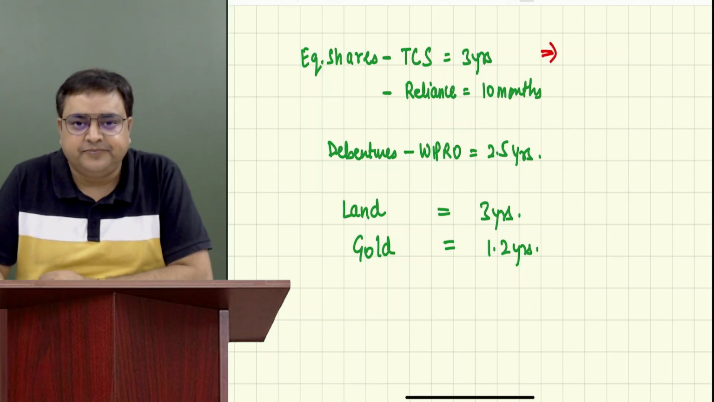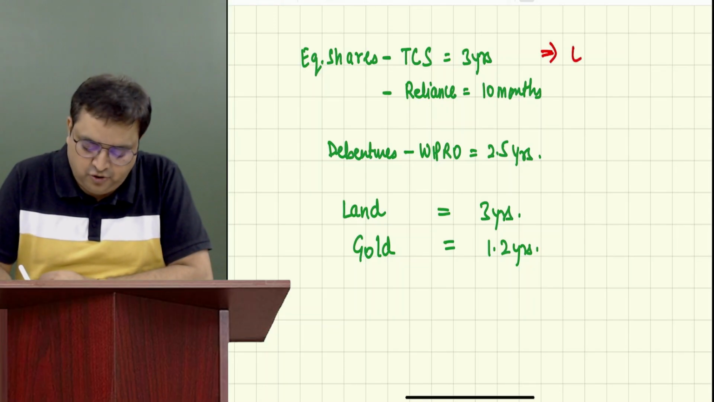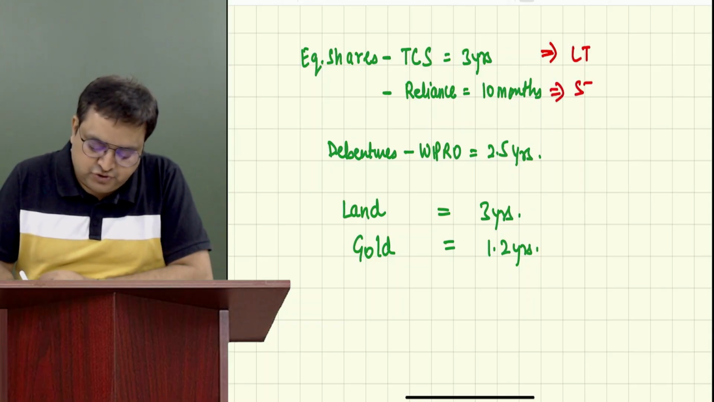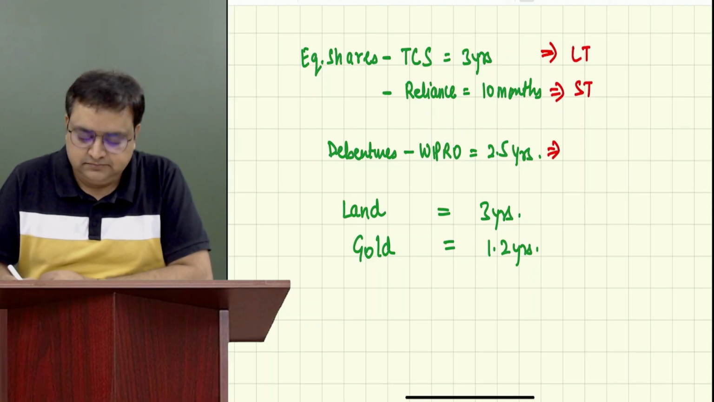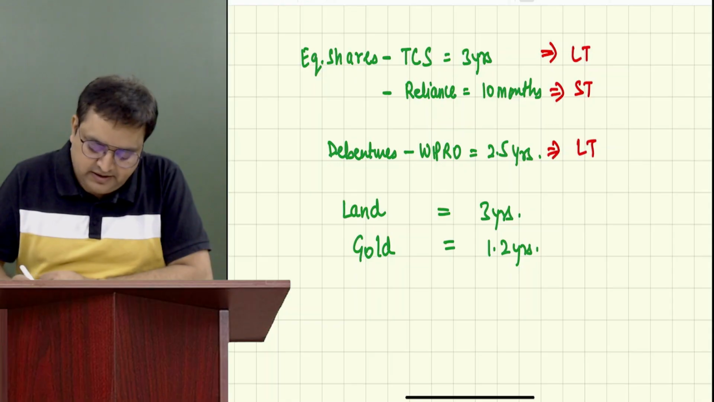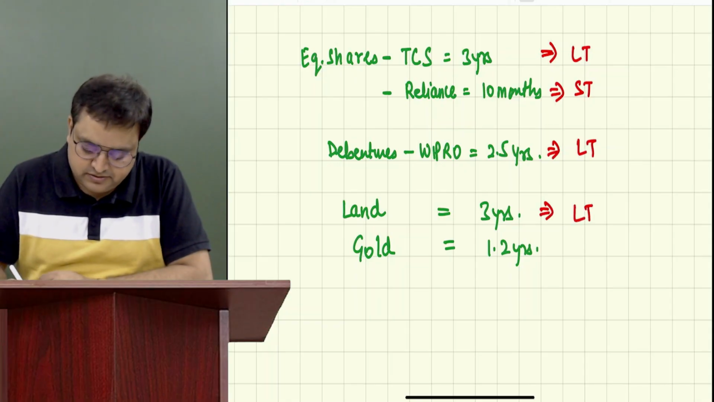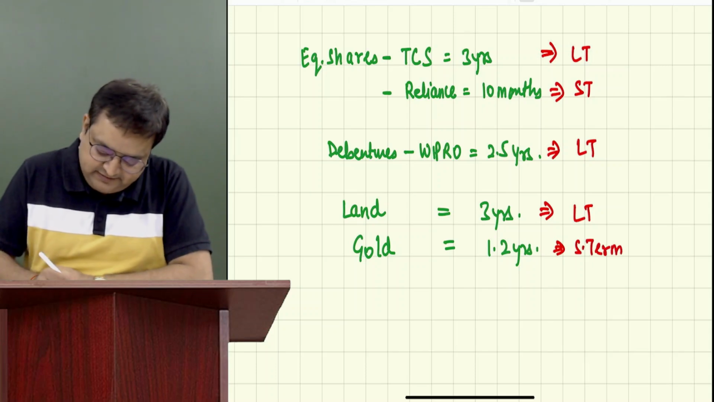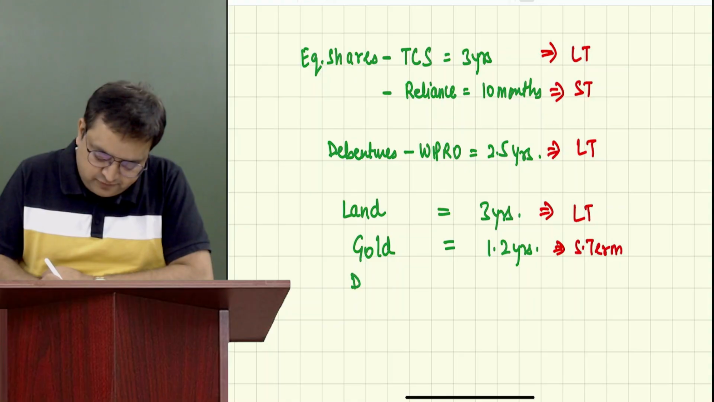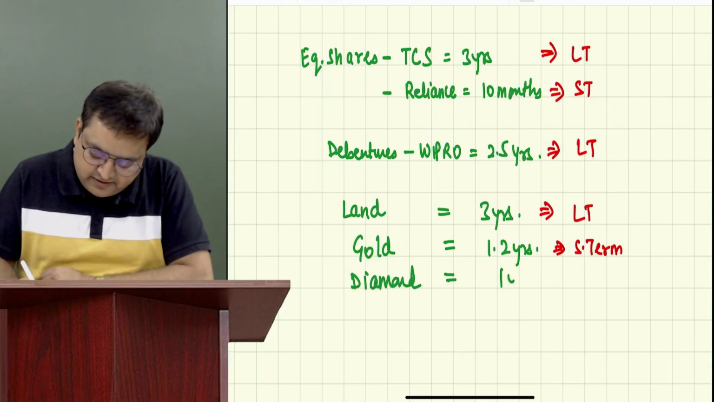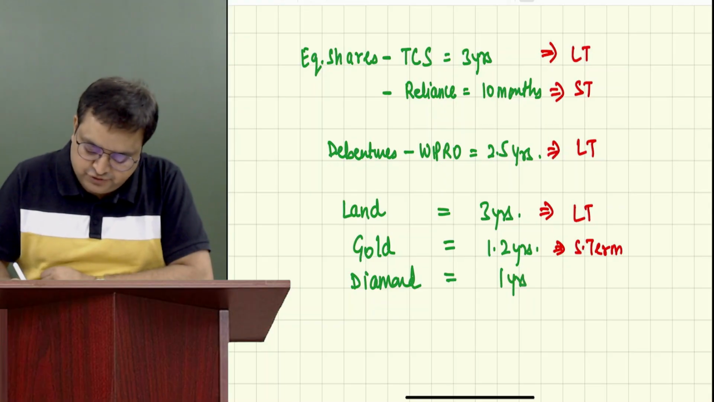Long term, short term? Long term. Reliance, short term. Wipro debentures, long term. Land, long term. Gold, short term. Let's say he has purchased diamond also, or now he's selling it, diamond, and it's been 1 year. Short term. Very good.